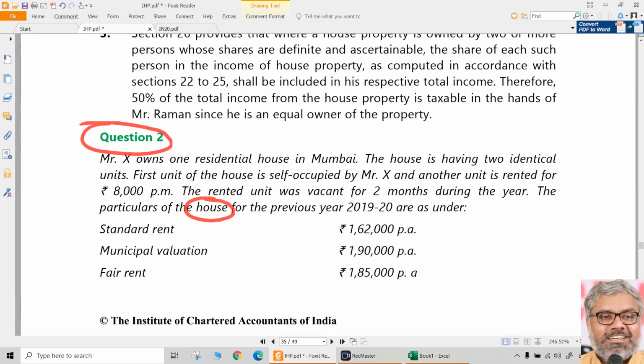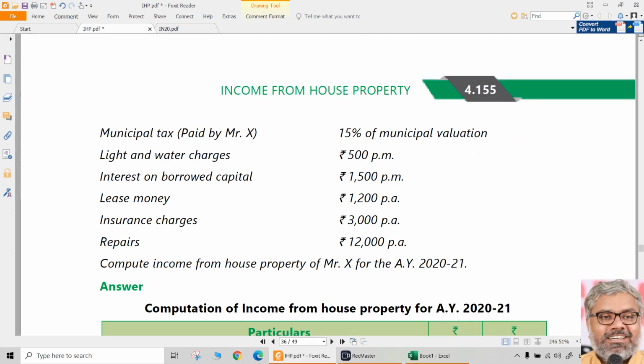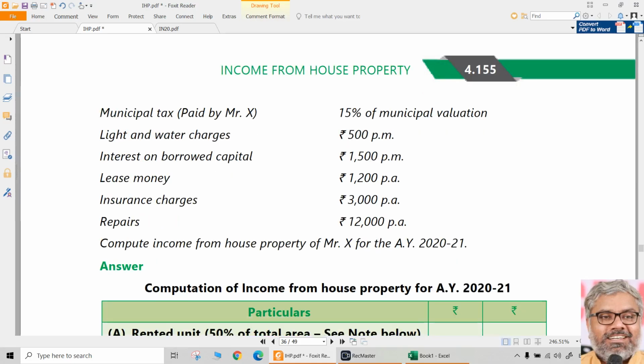So the particulars of the house are given. Lighting and water charges do not matter. Interest on borrowed capital matters. Lease money doesn't matter. Insurance charges don't matter. Repairs don't matter. All these are completely useless details. That is another important aspect: we have to identify which details are not required for computation. Unnecessary details can be given, but because they are given, we should not use them in the calculations.